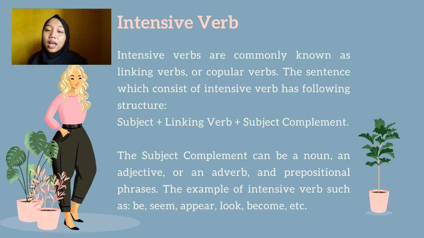A sentence that consists of an intensive verb has the following structure: subject plus linking verb plus subject complement. The subject complement can be a noun, an adjective, an adverb, or a prepositional phrase. Examples of intensive verbs are be, seem, come, look, and so on.